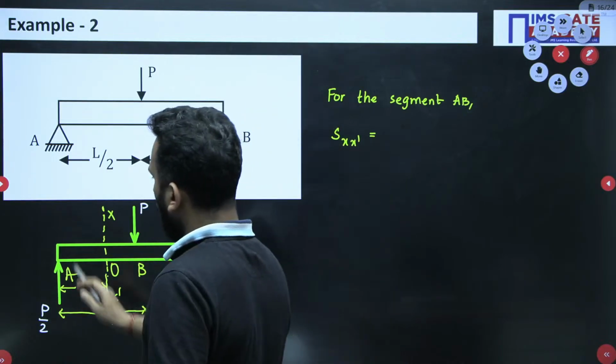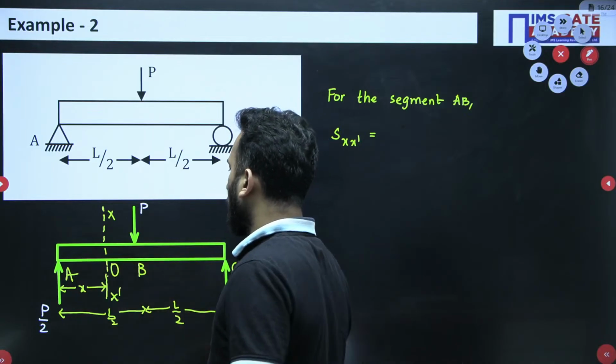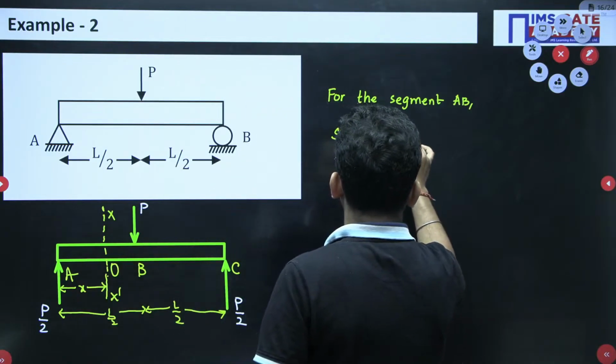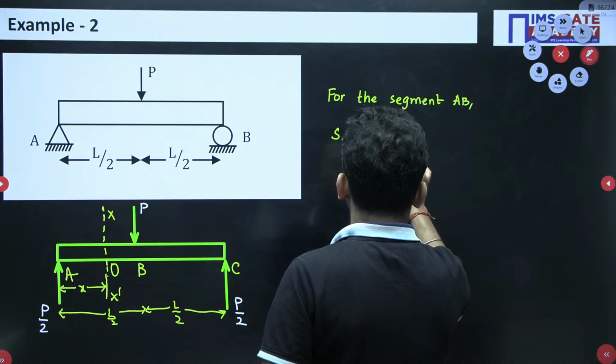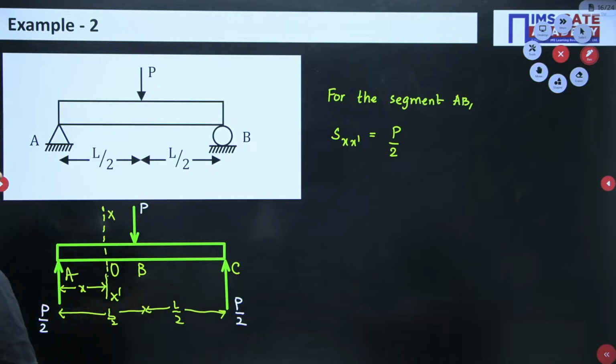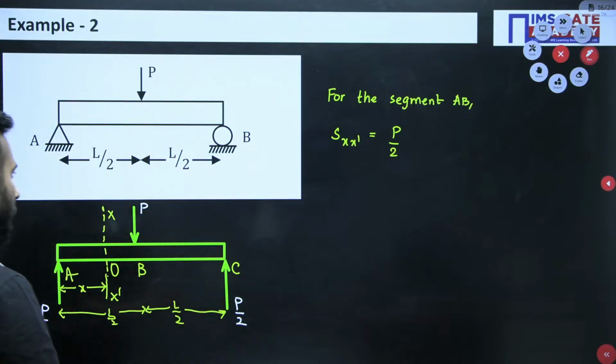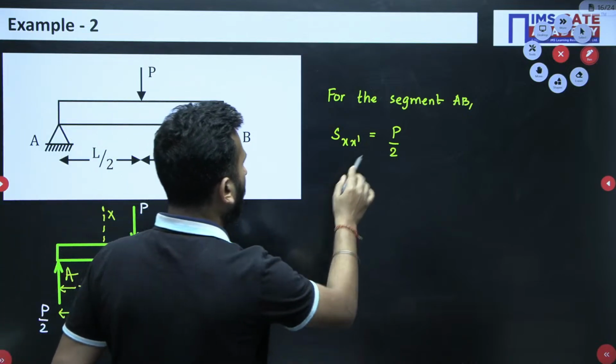I told you, you have to simply see what are the transverse forces that are acting. Only one transverse force was acting, and that was P by 2.